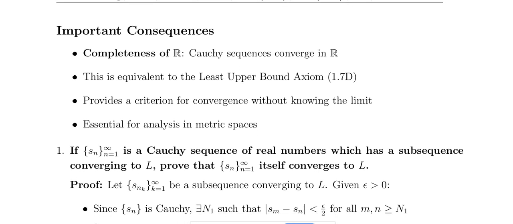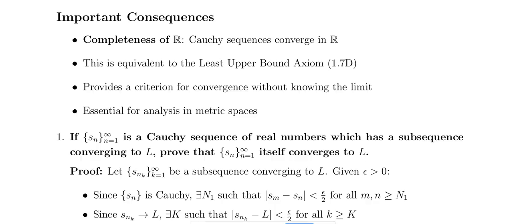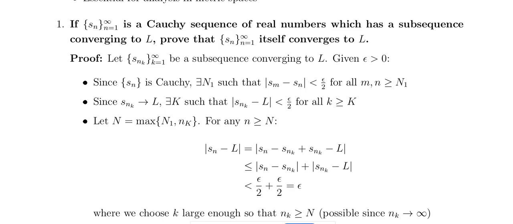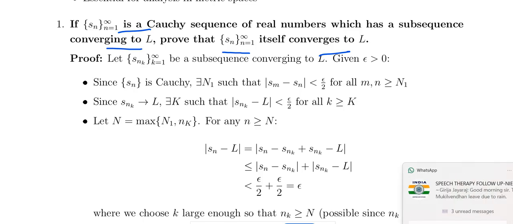That is, the Cauchy sequence converges in R, that is the completeness of R, okay. Sn is a Cauchy sequence which has a subsequence that converges to L. Then Sn converges to L. Sn is a Cauchy sequence இருந்து அதுக்கு subsequence வந்து converges to L இருந்ததுன்னா the sequence வந்து converges to L ன்னு அர்த்தம், okay.